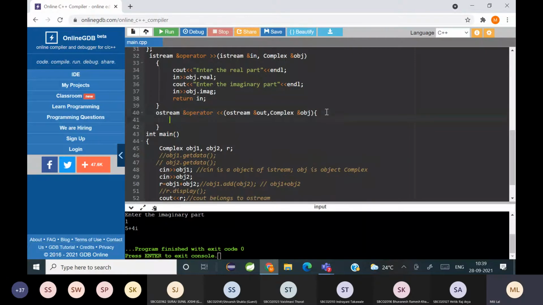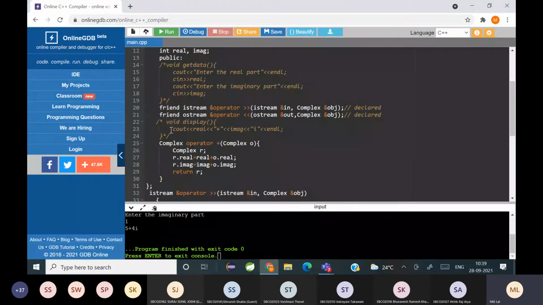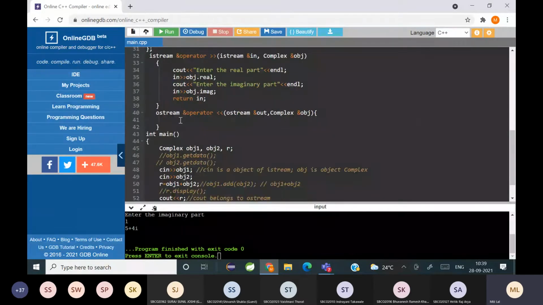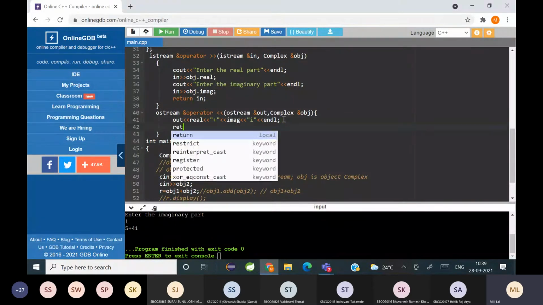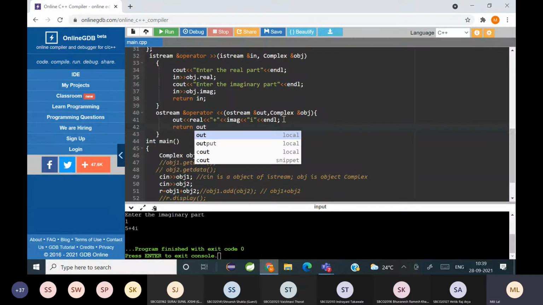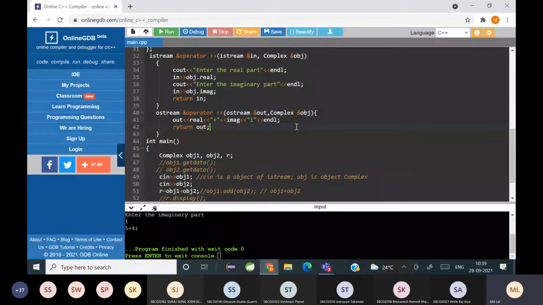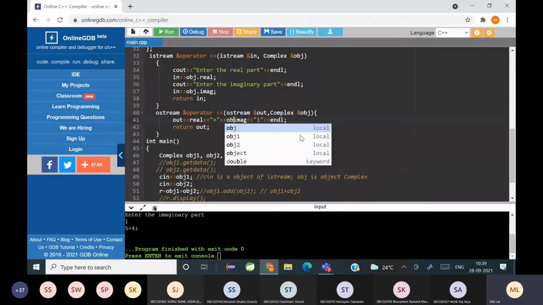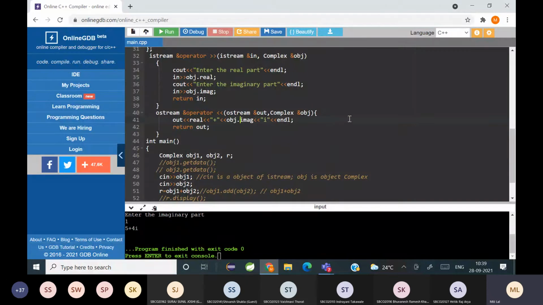And for this I'll write a function. I'll copy this part. And here, the statement which is written in display will come. I'm writing it here. And instead of cout, it will be out. And return, because I'm returning the stream. Understood? And instead of imaginary, it will be object dot imaginary, because you cannot directly access the private members when you are using a friend function.